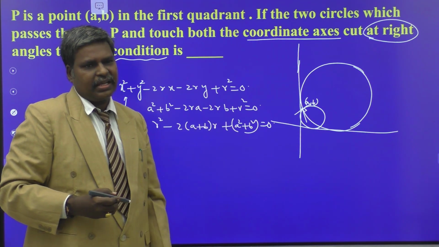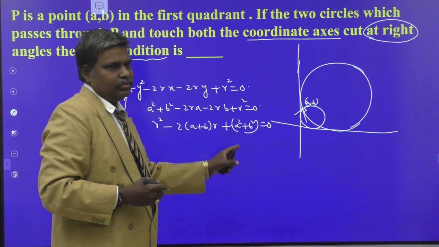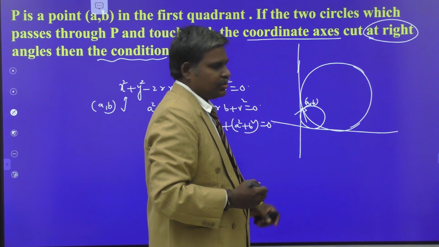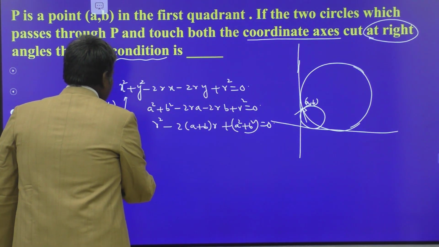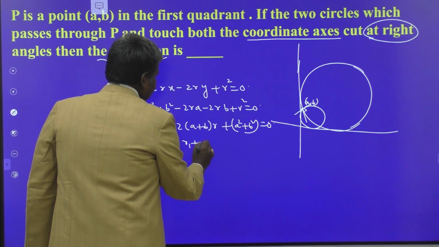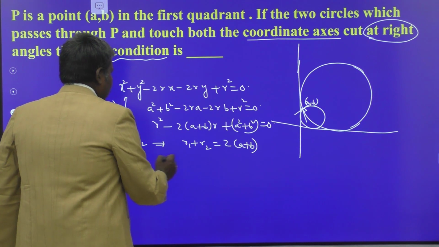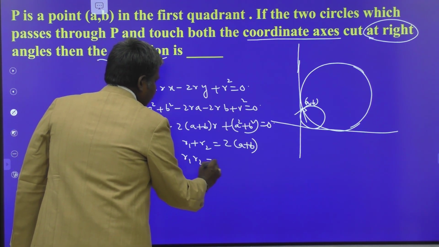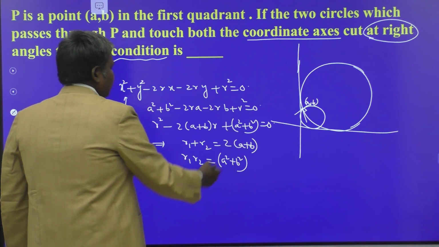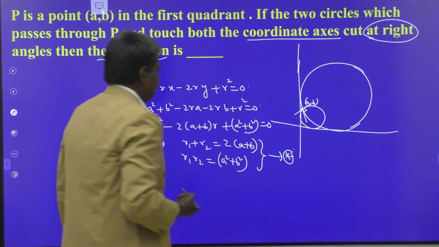This is the condition on r. Clearly it is a quadratic equation in r. It has two roots, say r1 and r2. These are the radii of the corresponding circles satisfying the given conditions. So r1, r2 are the radii of the required circles. Then the sum of the roots, r1 plus r2, is equal to 2 times (a plus b), and the product of the roots, r1 r2, is equal to a square plus b square. This is minus b by a, this is c by a. Let these two conditions be star.